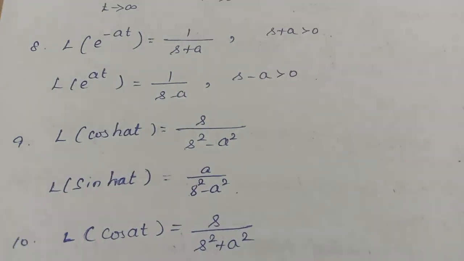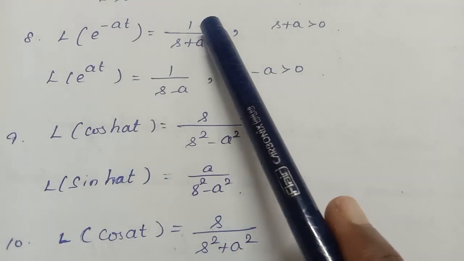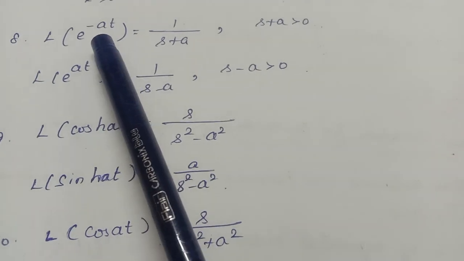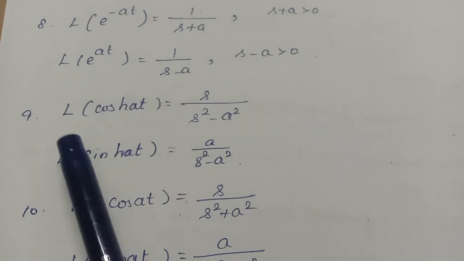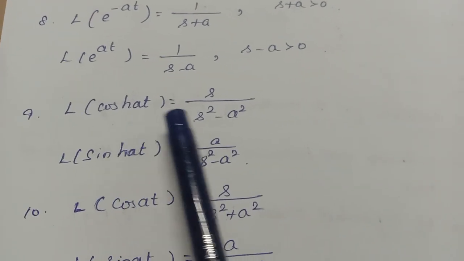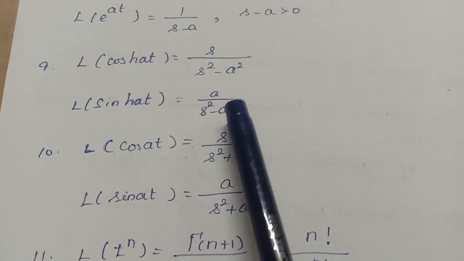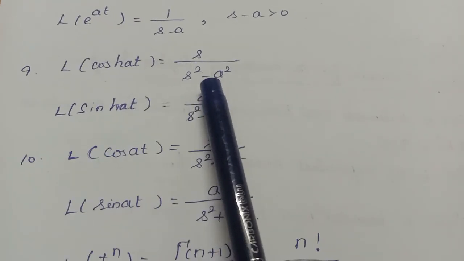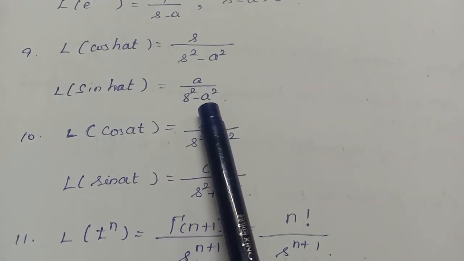And here we are going to see the Laplace transform of some standard functions. Laplace transform of e power minus at equals 1 by s plus a, and e power at equals 1 by s minus a. If it is minus here, it has to be plus there. If it is plus, it has to be minus there. And L of cosh at, the hyperbolic function, equals s by s square minus a square, and L of sinh at equals a by s square minus a square. For hyperbolic functions, the denominator will be s square minus a square, and for cosh it will be s by, and for sinh it will be a by s square minus a square.